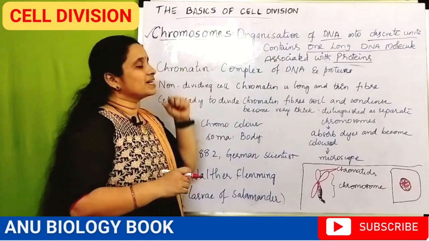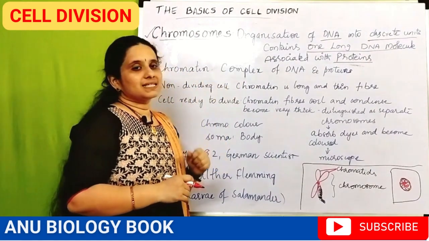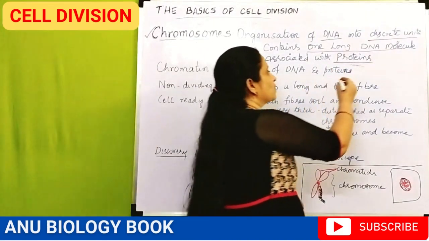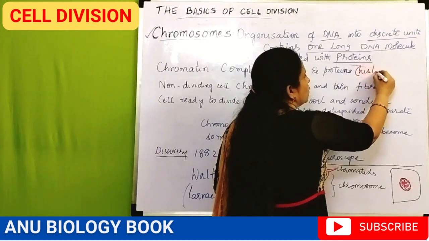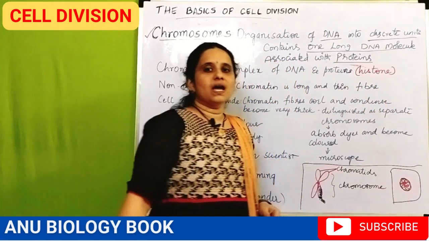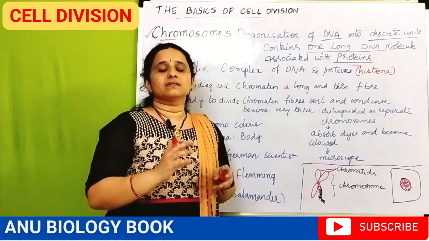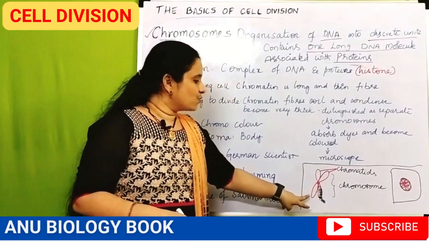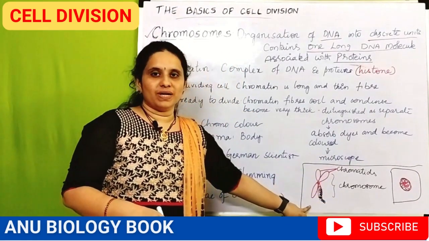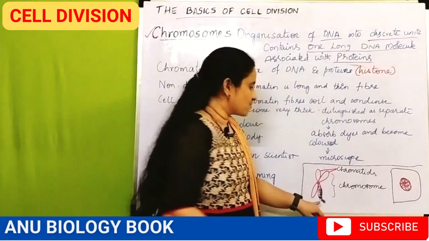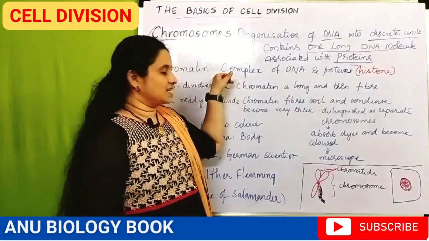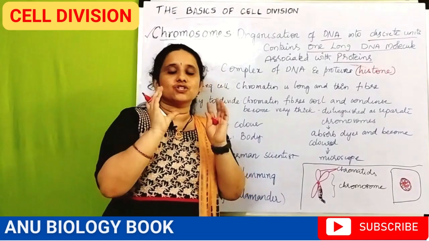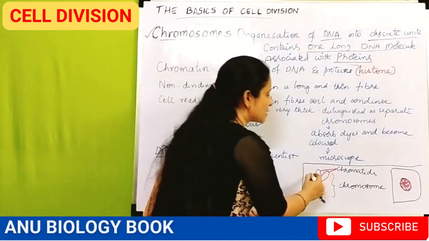Okay, now coming to the next term, chromatin. Chromatin is nothing but the complex of DNA and proteins. These proteins are known as histone proteins, the type of proteins which give support and structure to the DNA. As we have seen in the structure of the chromosome, the black thread-like structures are the chromatin fibers, and these chromatin fibers coil, supercoil and condense to form a specific structure known as the chromosome.